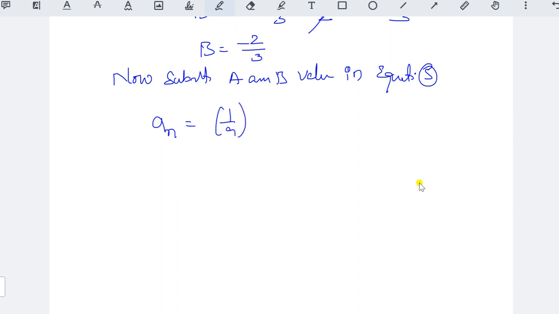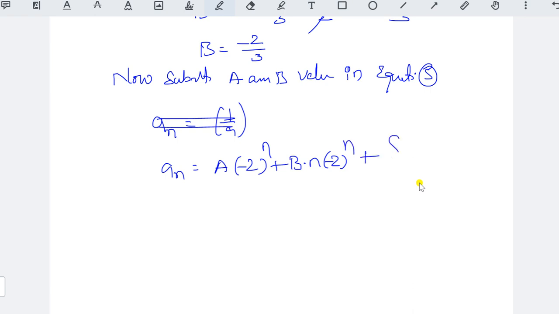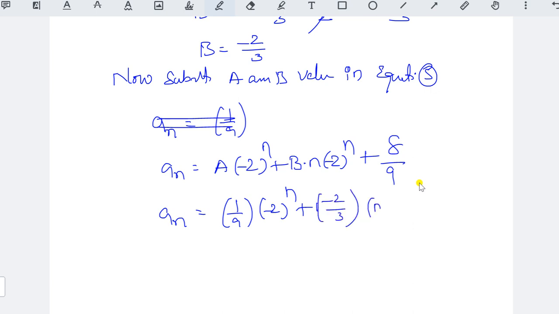I write the first equation, an equal to a into minus 2 to the power of n plus b into n into minus 2 to the power of n plus 8 by 9. This is actually it, so just substitute a and b value, that is 1 by 9 and minus 2 to the power of n plus b, what is the b value, minus 2 by 3, and into n and minus 2 to the power of n plus 8 by 9.